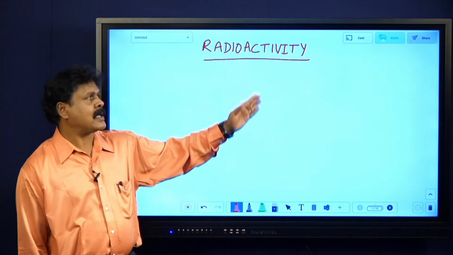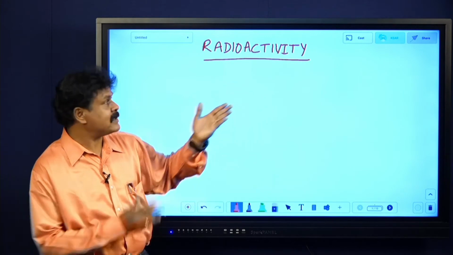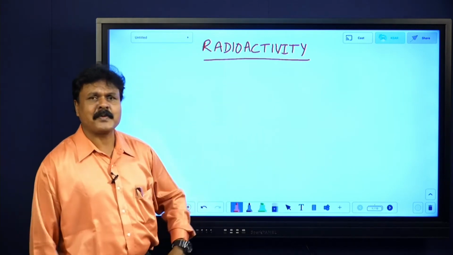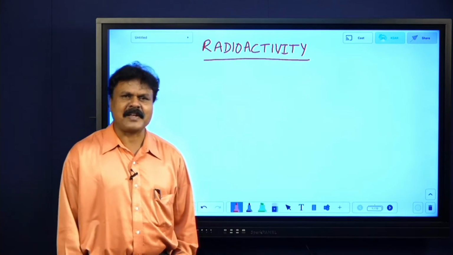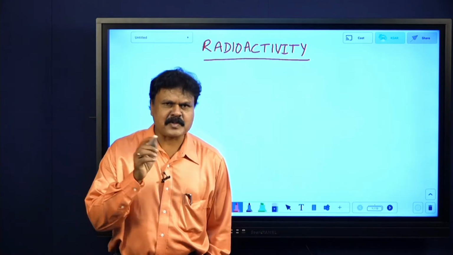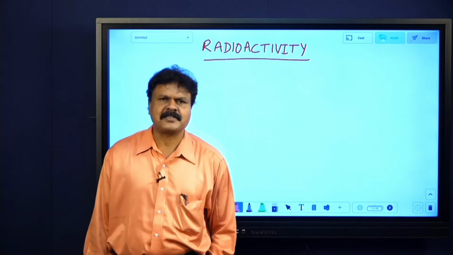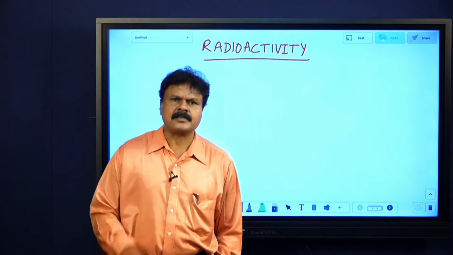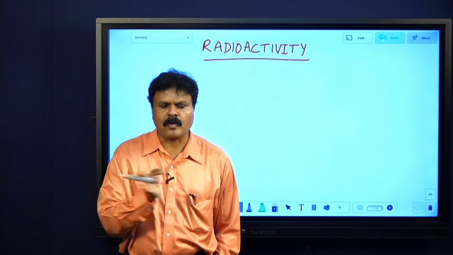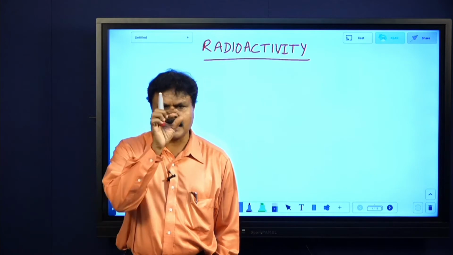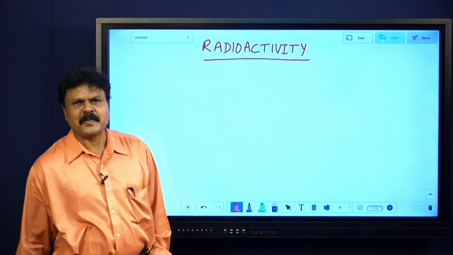What is that? I will be telling, radioactivity means, don't say activity of radio. By seeing the name, don't say activity of radio, it is totally different. That is the reason I am telling. Normally by seeing the names, students give definitions. Electrostatics means study of charges at rest. Current electricity, flow of charges. By seeing the name they give definitions, but in that way don't give, okay.